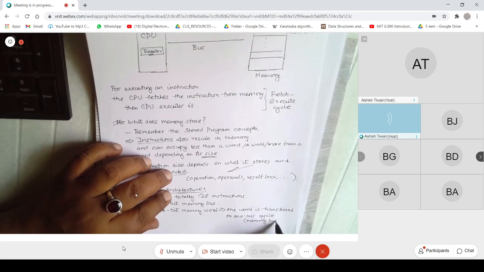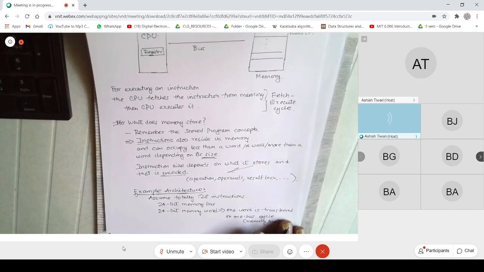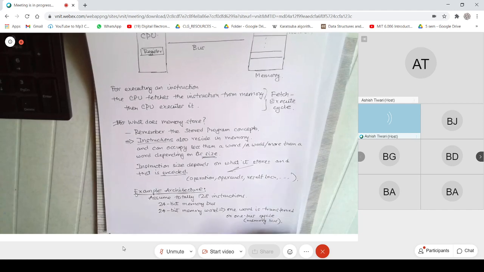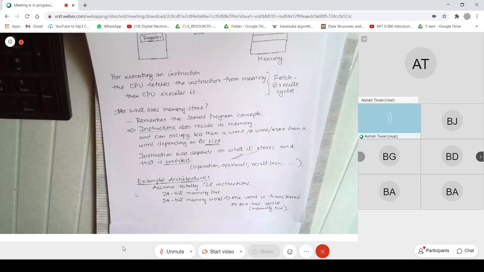So I'm assuming an architecture which has 128 instructions, a 24-bit memory bus, and a 24-bit memory word.